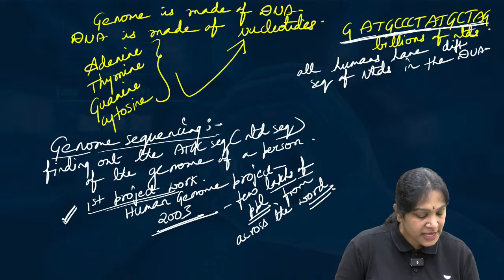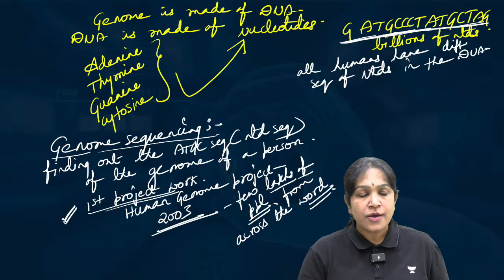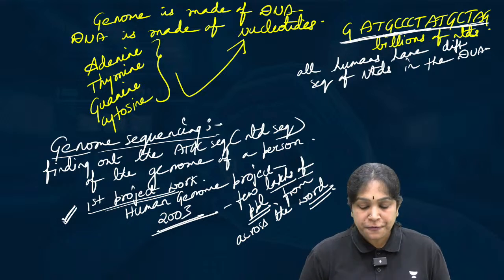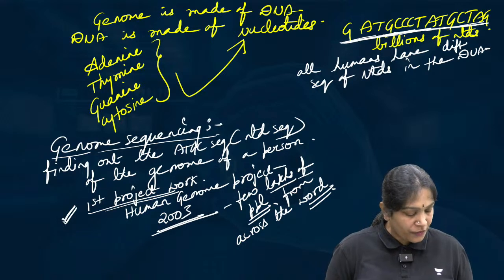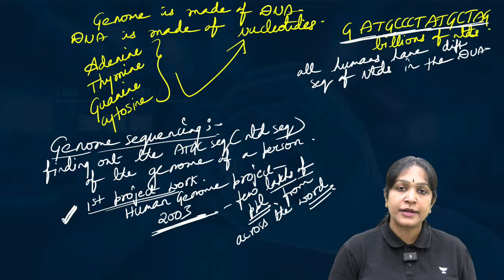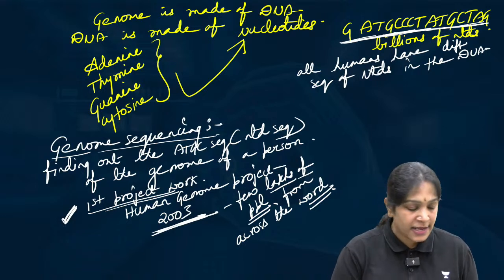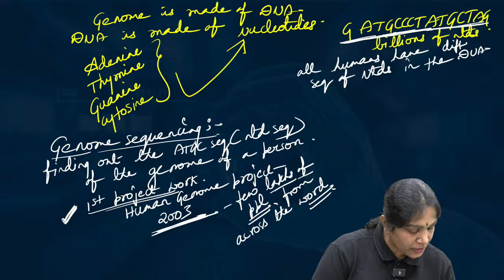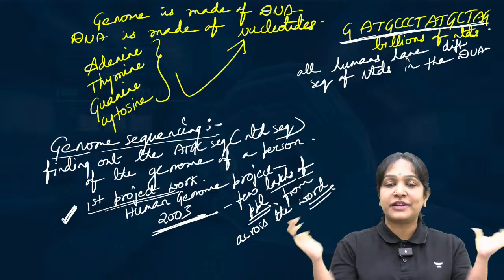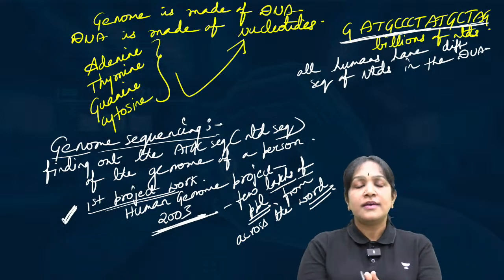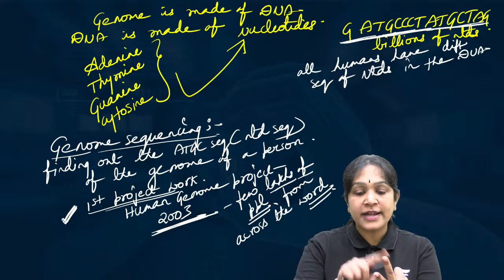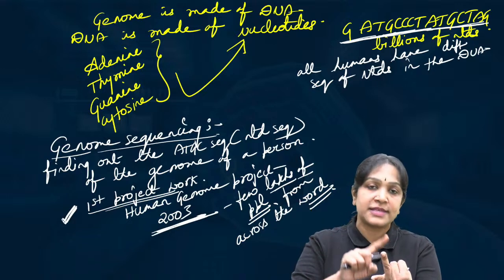And this sample is taken from where? Only from one country or from across the world? These lakhs of people are taken from all over the world. This is the first Human Genome Project, completed in the year 2003. It is an international project. From all countries, from across the world, from different countries, they have taken the few lakhs of people and collected their DNAs and tried to read the order of nucleotides in their DNAs.